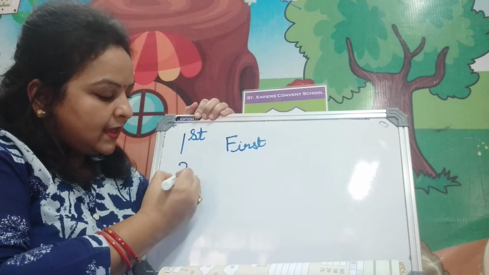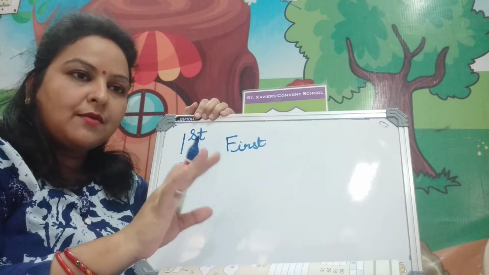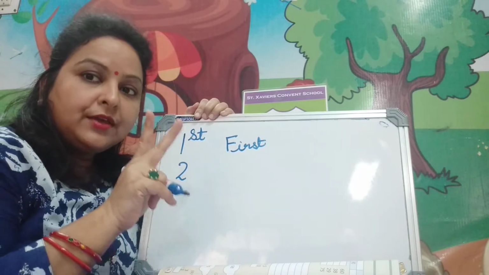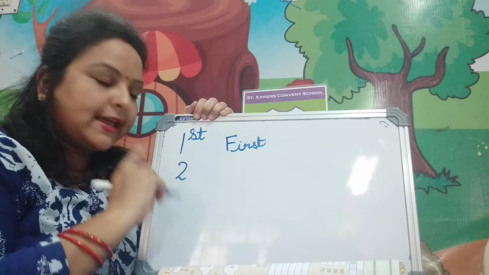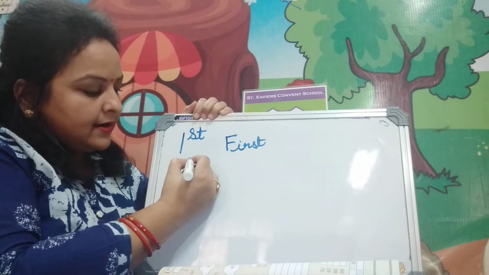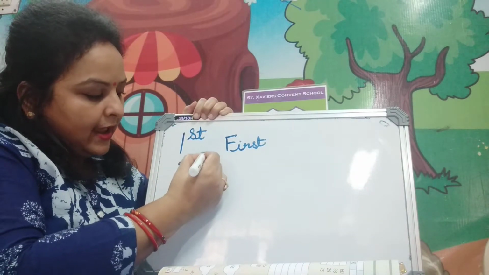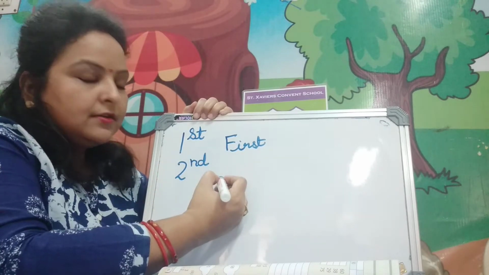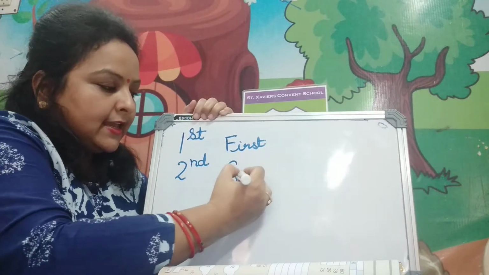If the place of the thing or person is number 2, we will say the ordinal second. We will write 2 and ND as superscript, and we will write the spelling second.